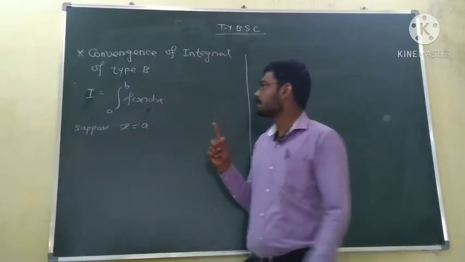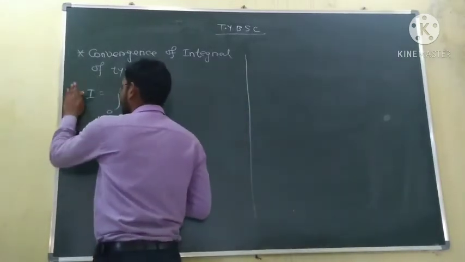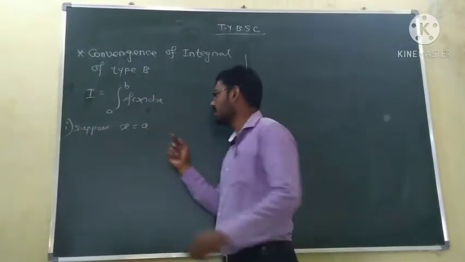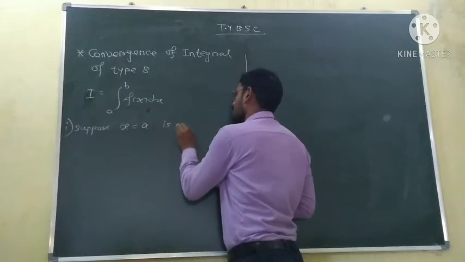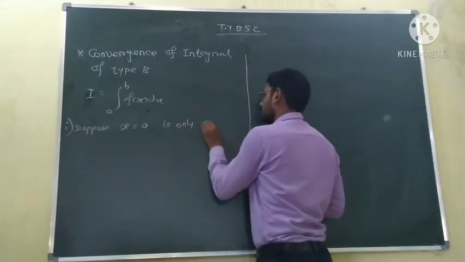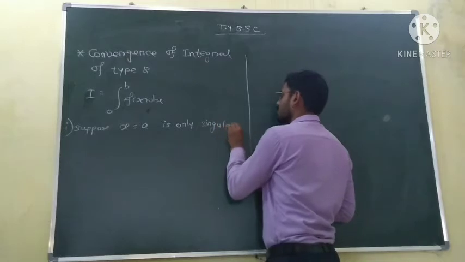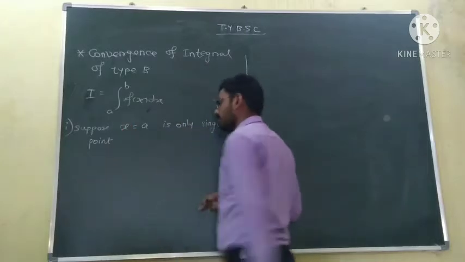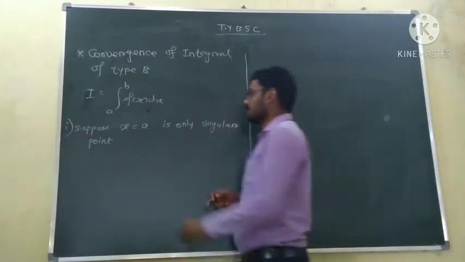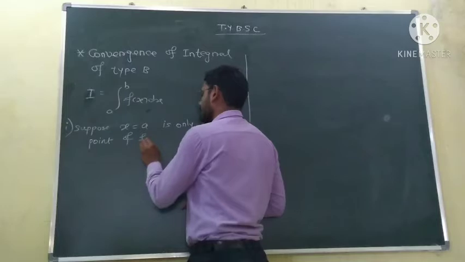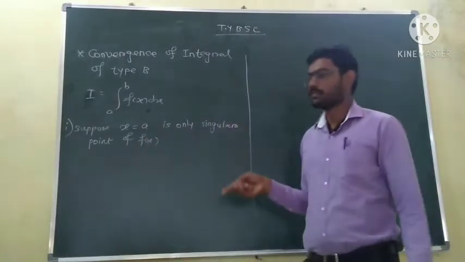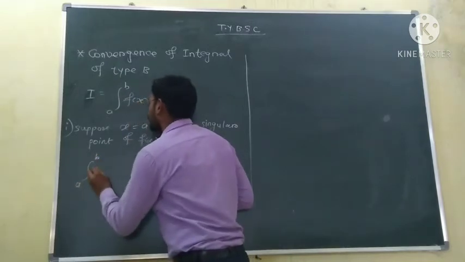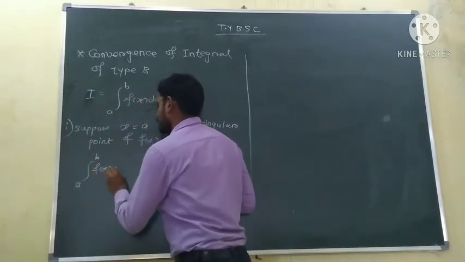So case first: the point x is equal to a, or the lower limit, is the only singular point of this f of x. In this case, consider the improper integral I from a to b of f of x dx.